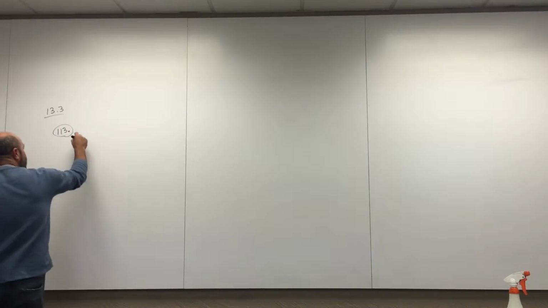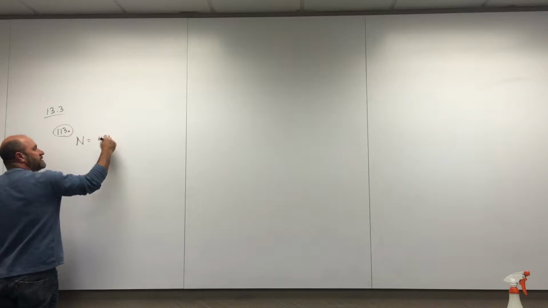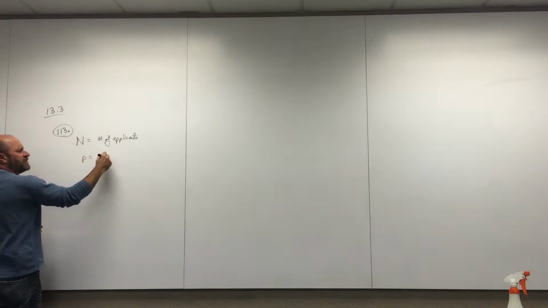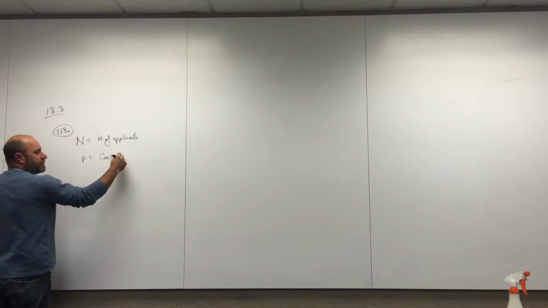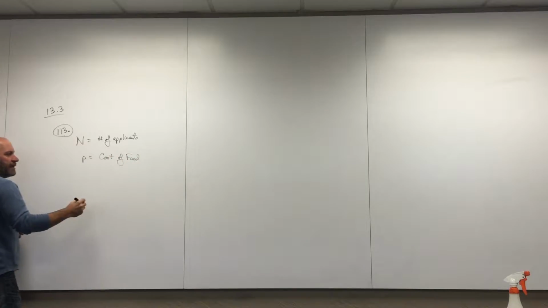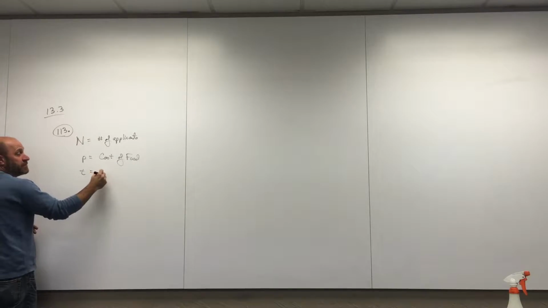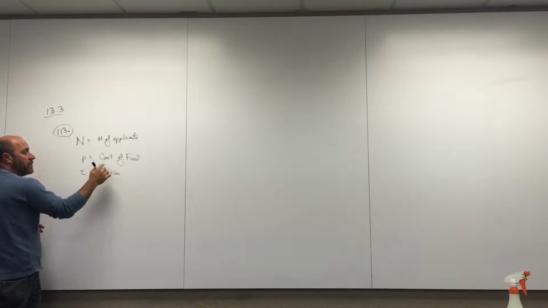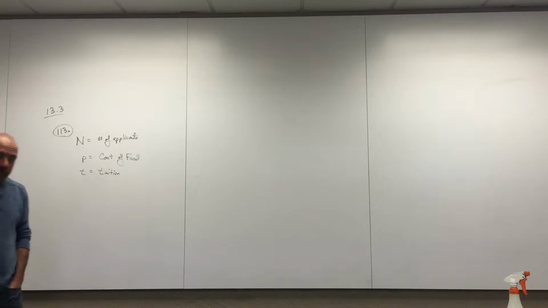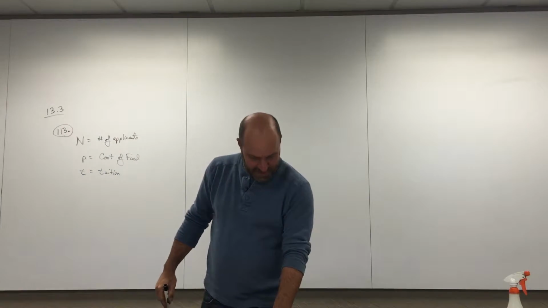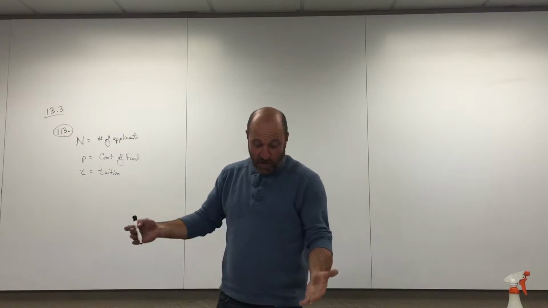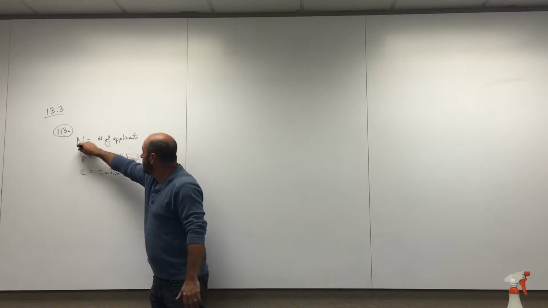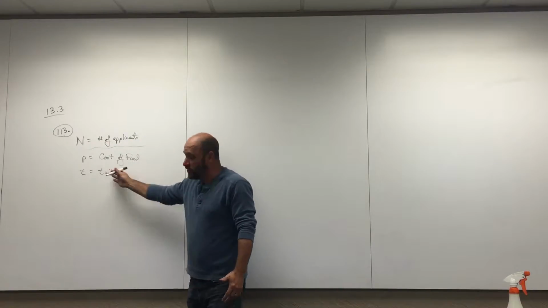So hang on just a second. N is the number of applicants, P is the cost of food and housing, and T is the tuition, at a university. And then what does it say? It says, suppose that N is a function of P and T. The number of applicants is a function of the cost of food and housing and the tuition.